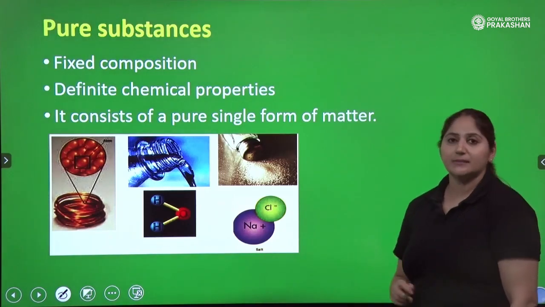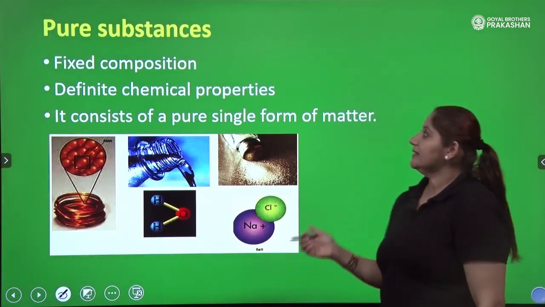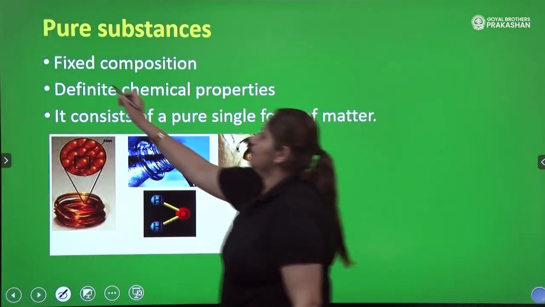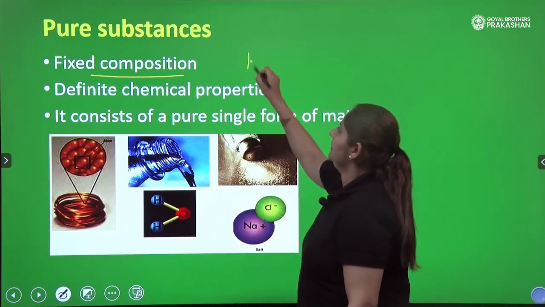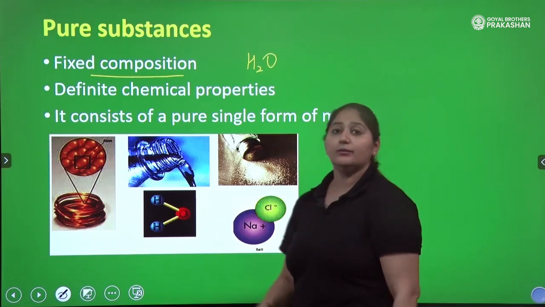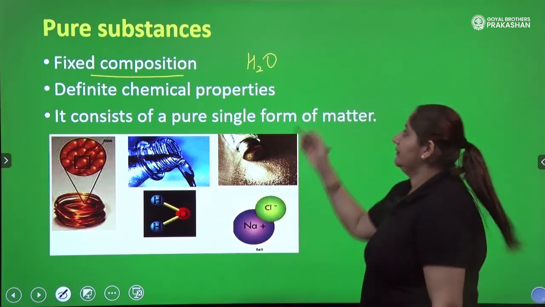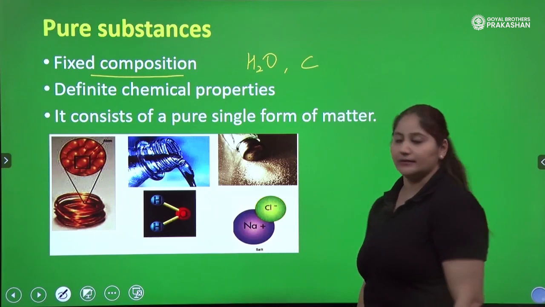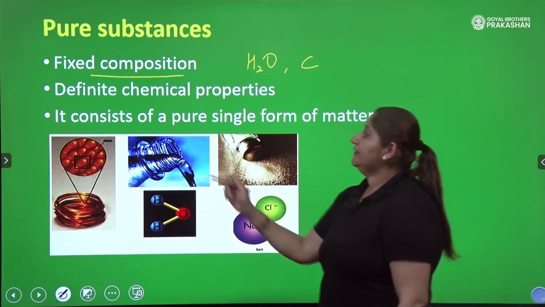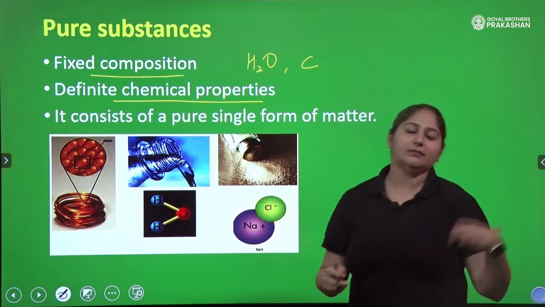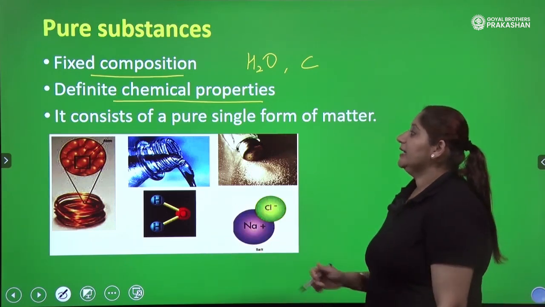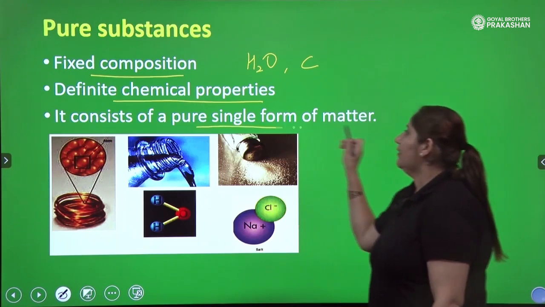So what is a pure substance? Children, pure substances have fixed composition, right? Think about water. Water has fixed composition, H2O. What about graphite, diamond? They have fixed composition, carbon, C. They have definite chemical properties. Water has its own chemical property, carbon has its own. It consists of a pure single form of matter.